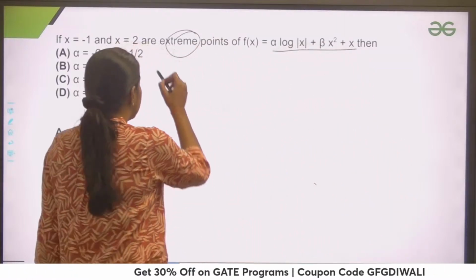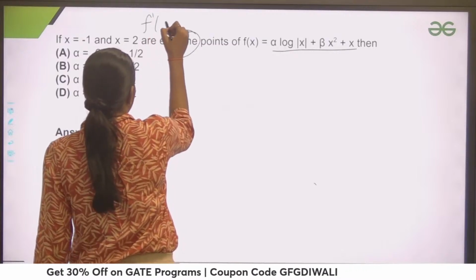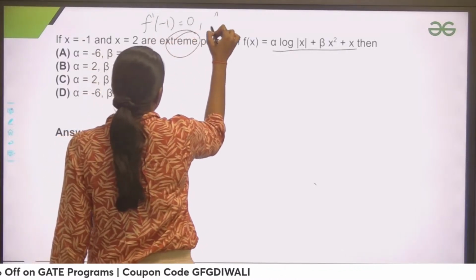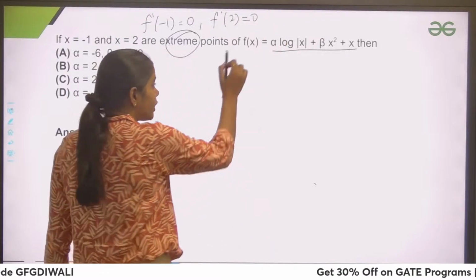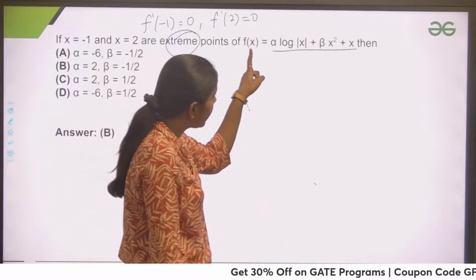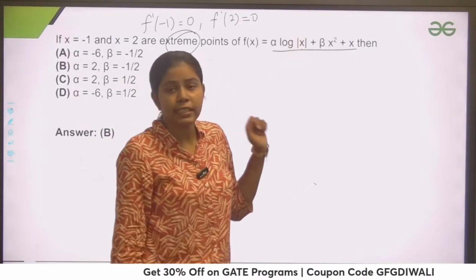So what would I do? That means f'(-1) is 0 and f'(2) is 0, right? I have these two conditions. So for that I have to find f'(x). But if I look at this f(x), we have mod x in it.